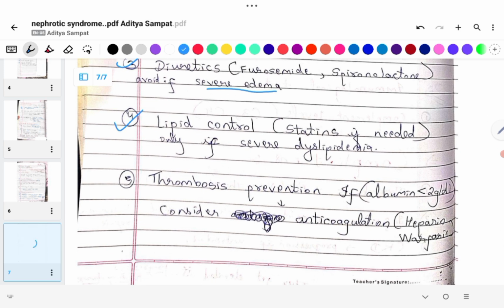Fourth, lipid control. Statins if needed, only if there is severe dyslipidemia. And fifth is thrombosis prevention. If albumin is less than 2 gram per deciliter, consider anticoagulation, heparin, warfarin.